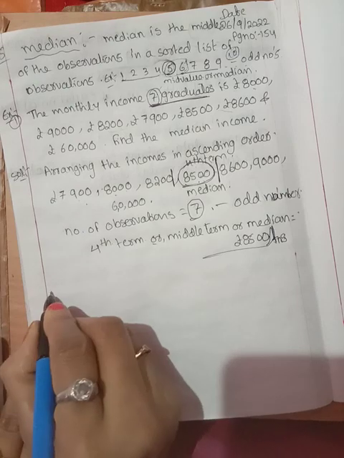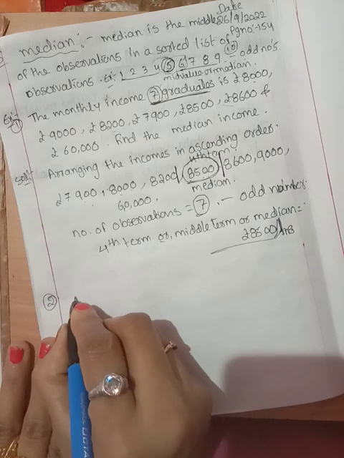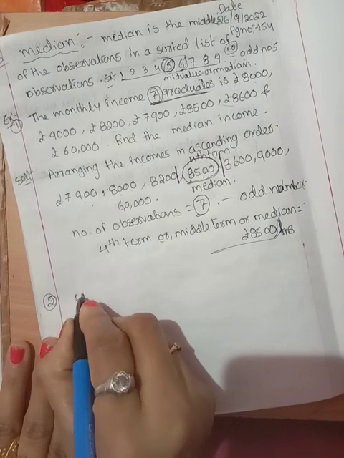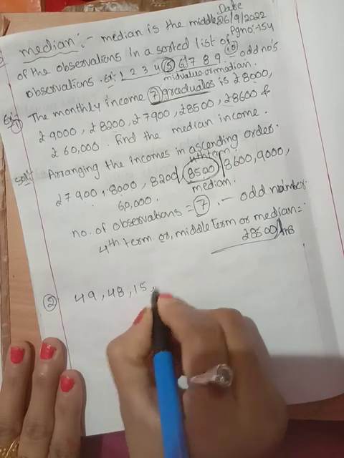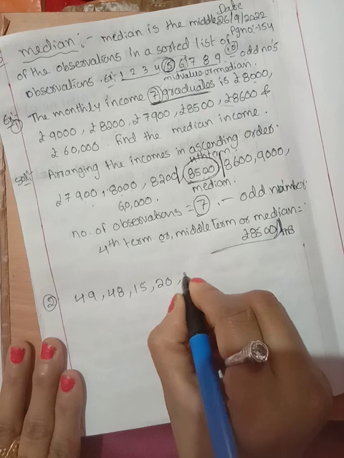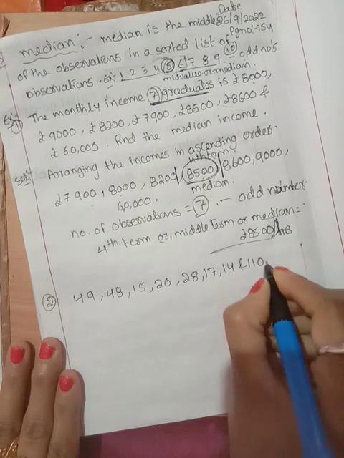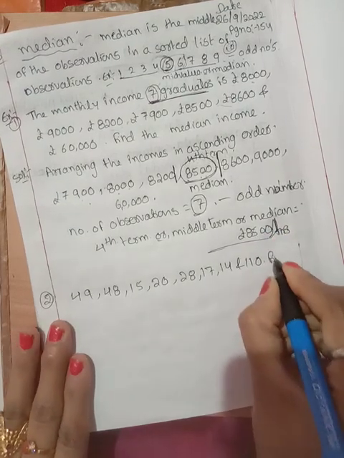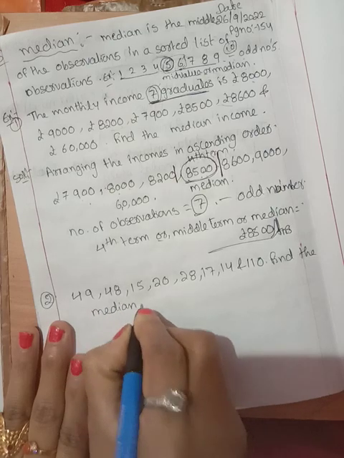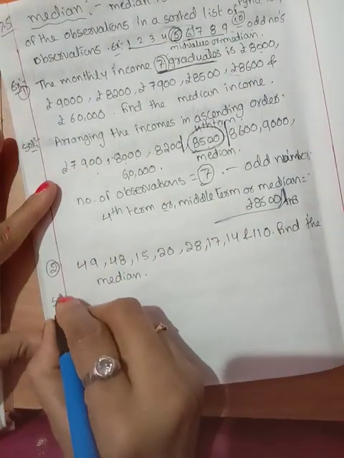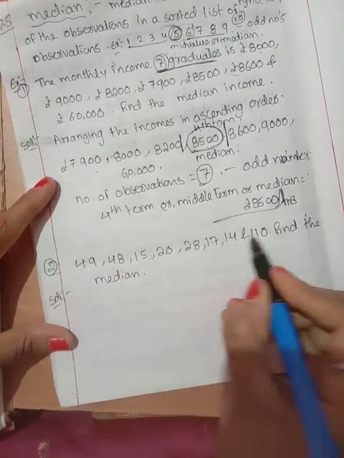What if the number of observations is even? How do we calculate the median in the case of even numbers? For example, write down another data: 49 and 48, 15 and 20 and 28, 17, 14 and one more, 110 only. Find the median. Write down the solution. Example 2: 1, 2, 3, 4, 5, 6, 7, 8.